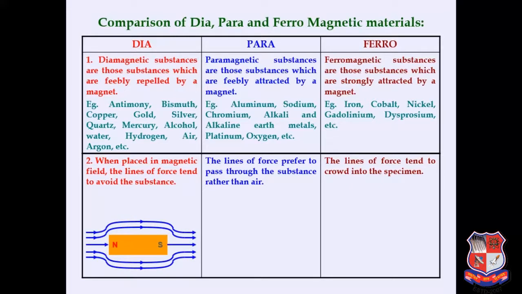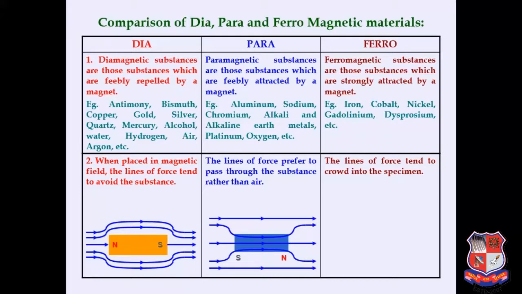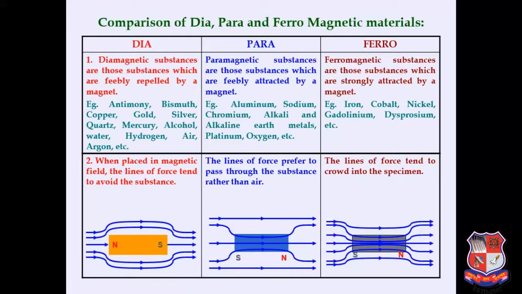If we consider the magnetic field lines, they will avoid a material which has the characteristic of a diamagnetic substance. In the same way, for a paramagnetic substance, the magnetic field lines will pass through it, but there will be very few lines. But with ferromagnetic material, the maximum number of magnetic field lines try to pass through the substance. That's why, with ferromagnetic material, the maximum number of lines pass through the material.